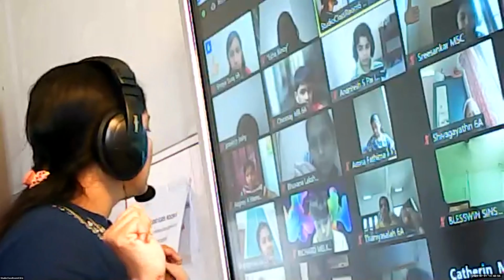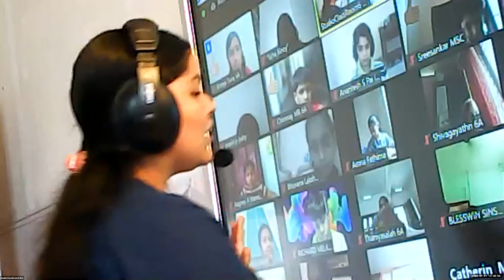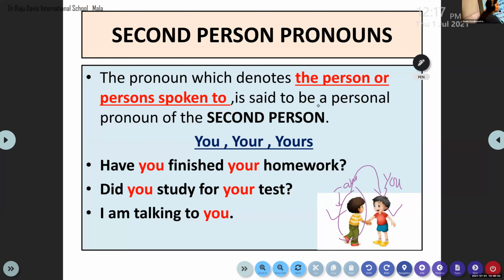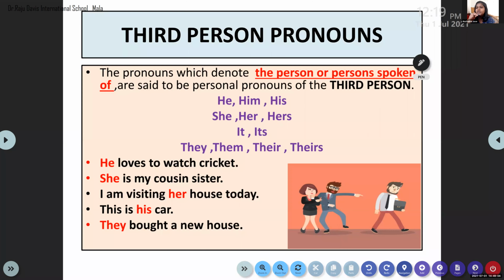Right, Lijo, should I give you more examples? No, ma'am. Okay. So now let us go into the third person pronoun. It is very simple. You know, in the second person pronoun we had a sentence like "I am talking to you." In that we have used first person and second person. "I" is the first person, you is the second person, right? Yes, ma'am. Let's talk about third person pronoun.